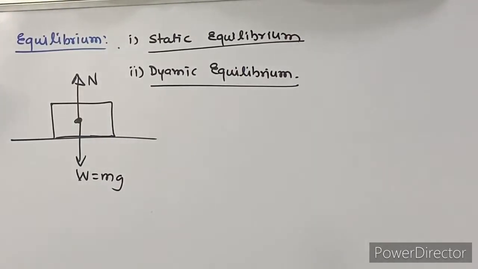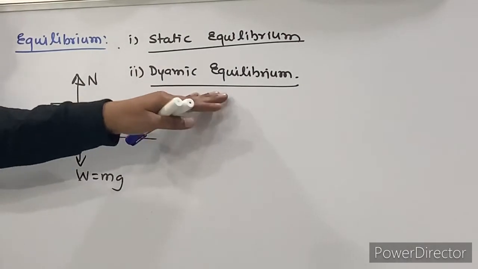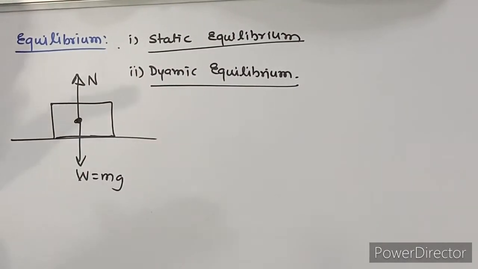Dynamic equilibrium. A raindrop is moving in the downward direction, right? All the drops in one layer are moving with the same speed, so they are in dynamic equilibrium. An aeroplane is moving at a certain height, so the total downward force and total upward force get balanced, and it moves with the same velocity in the forward direction. That is an example of dynamic equilibrium.